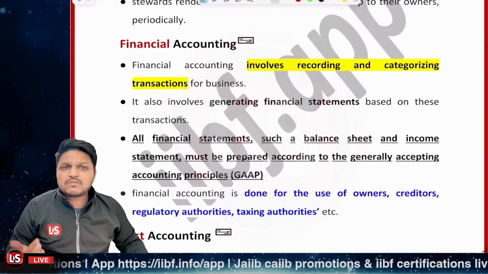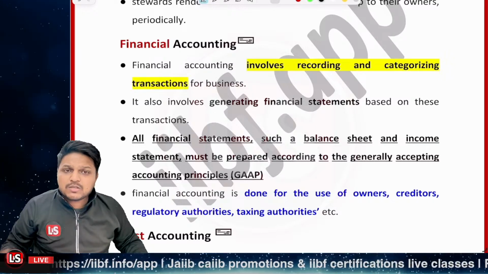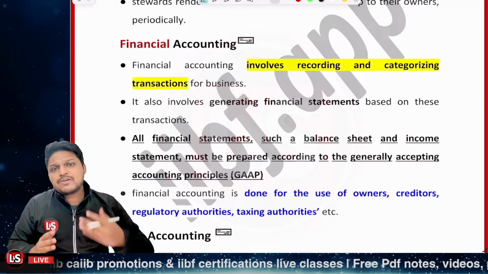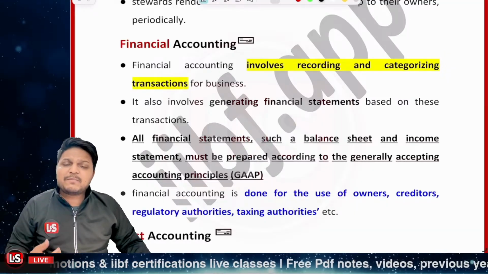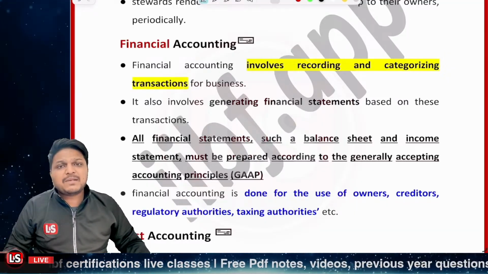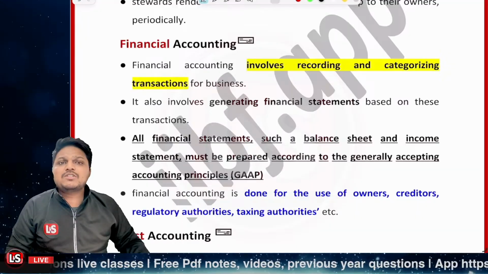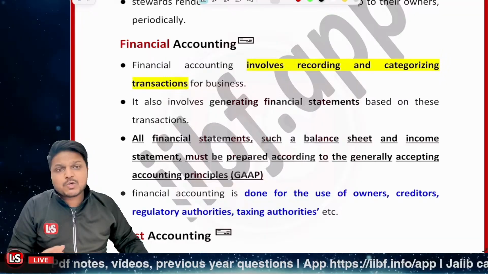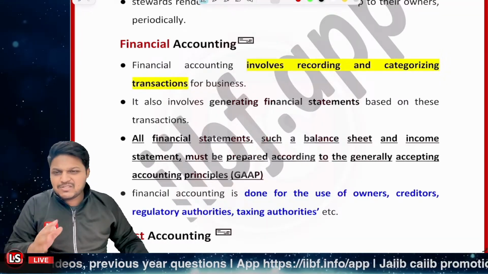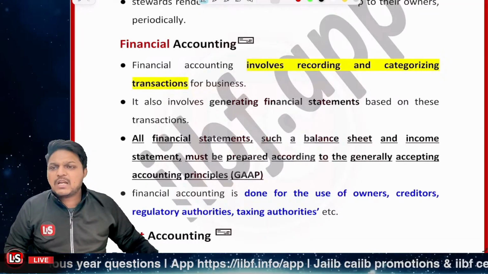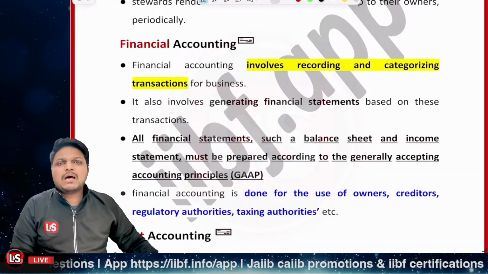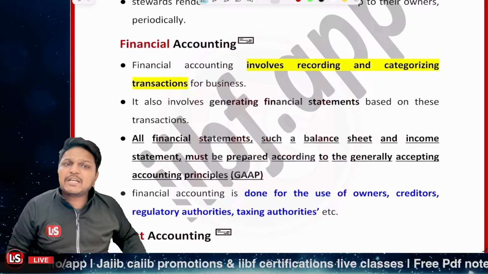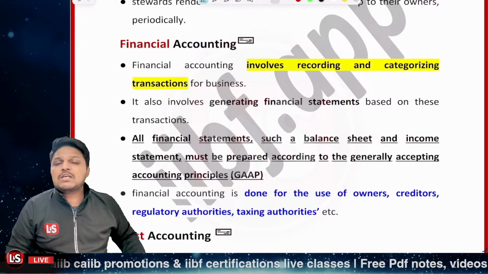Whatever the expenses, commissions, losses or anything that you deal with in monetary form, those transactions are recorded, those financial statements are produced. That is your financial accounting, right? It's related to categorizing and recording the transactions. In a general scenario we deal with the balance sheet and the profit and loss account. Statements, balance sheet, income statements are prepared according to GAAP.